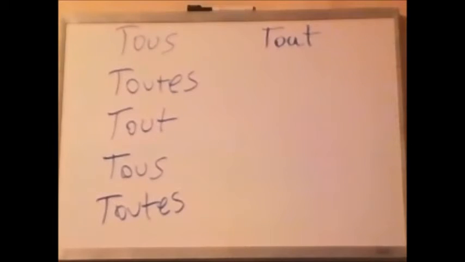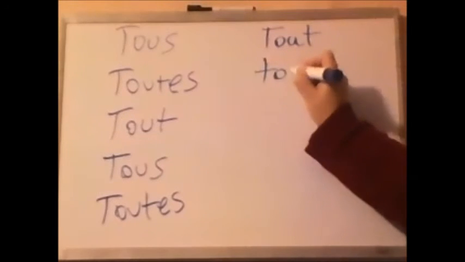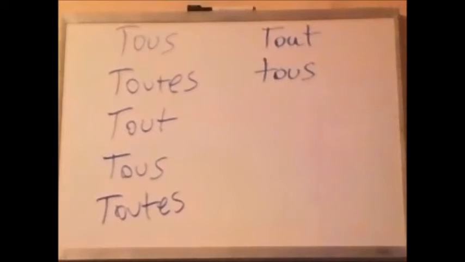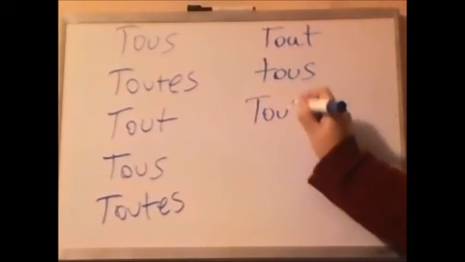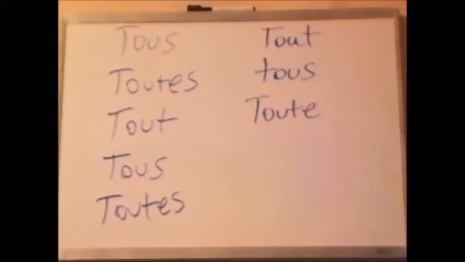7. Dieu aime blank ses enfants. We need plural, so tous. God loves all his children. All his children. 8. Blank, la Bible est inspirée de Dieu. La Bible is feminine, so we want all the Bible. All the Bible is inspired by God. Toute la Bible.